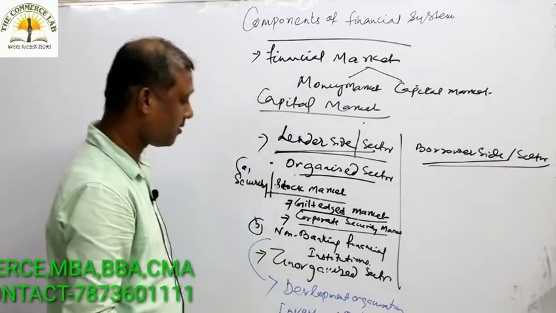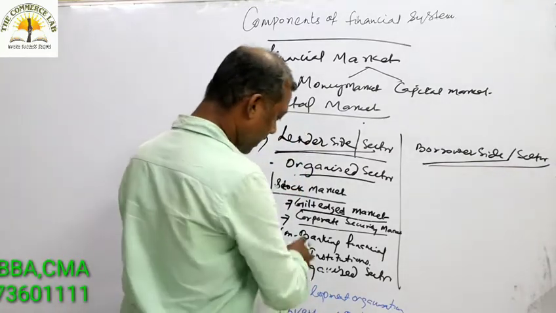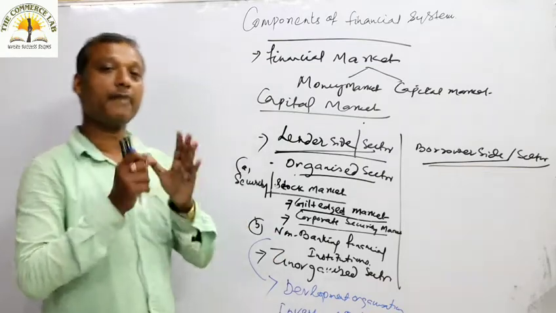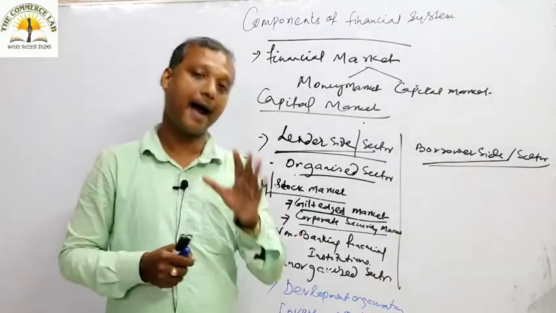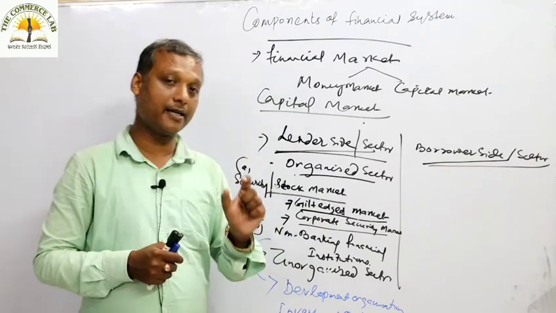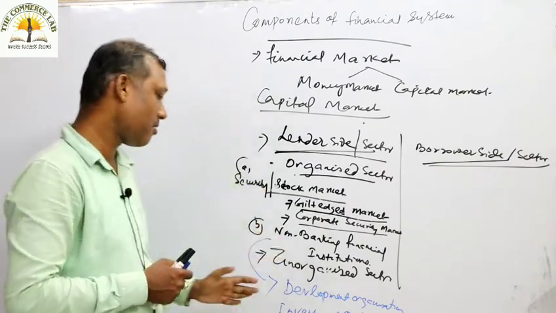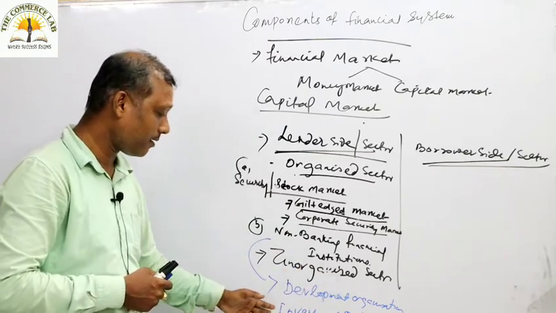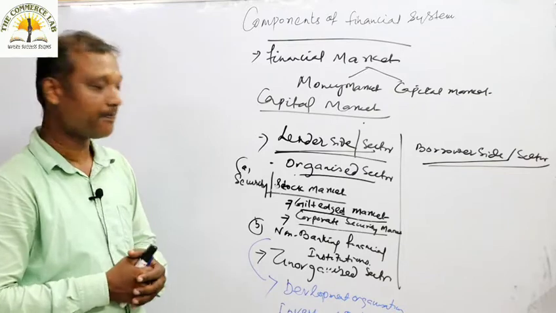Is that clear? Non-banking financial institutions are classified under two heads for our discussion: one will be your developmental organizations and second will be your investment institutions.